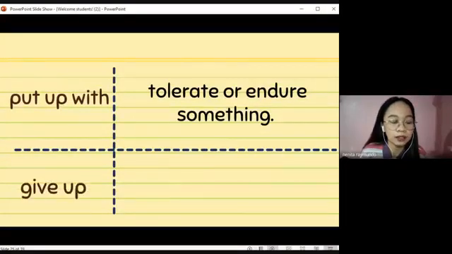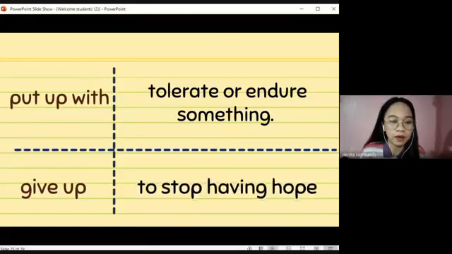Now, in the latter part of the text, we use the multi-word verb give up. By give up, it means to stop having hope. You actually got the exact words for this part, Daphne. Very good. By give up, it means to stop having hope.